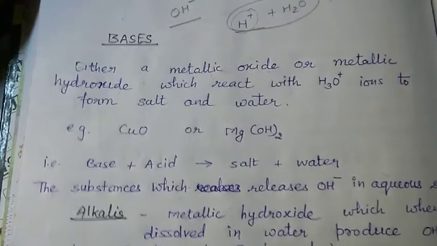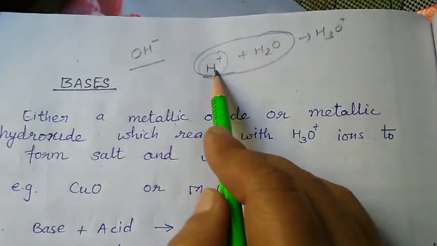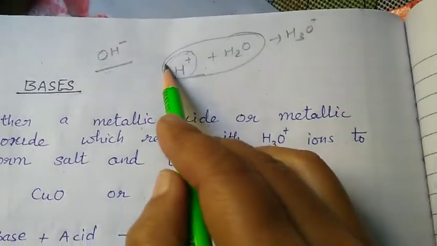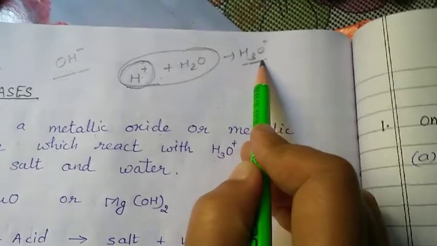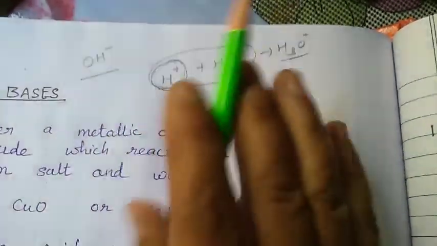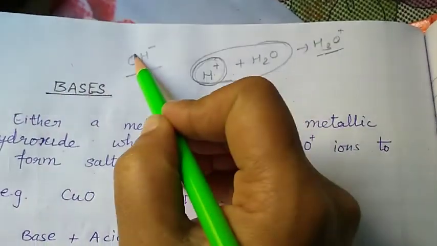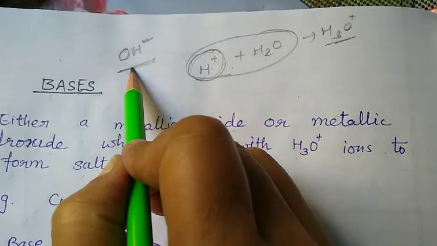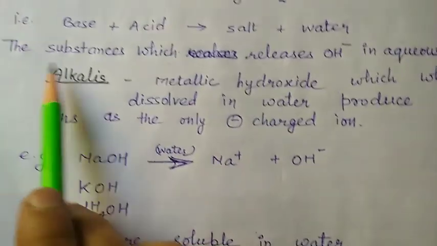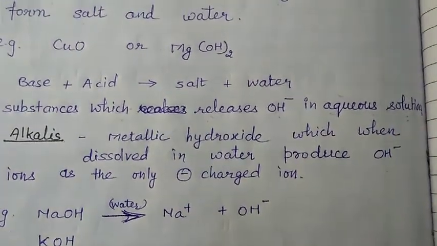Okay. So when I explained acids to you, I told you that the substances which, when dissolved in water, produce H ion, or proton as we call it, and hydronium ion are called acids. Similarly, if there is a substance that you mix in water and OH ion is released, then the substance will be called a base. So the substance which releases OH ion in aqueous solution is called a base.